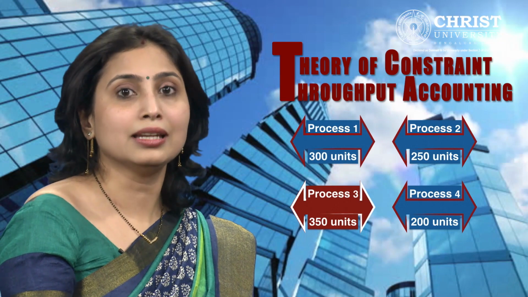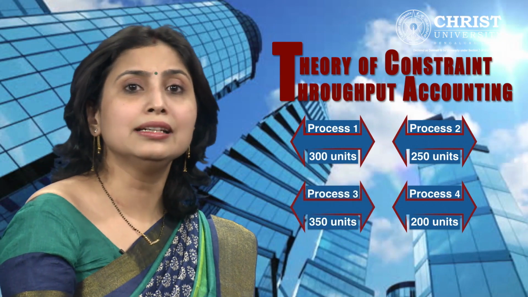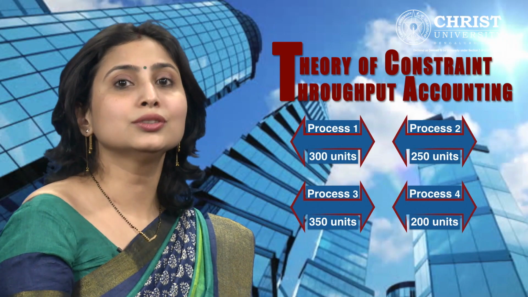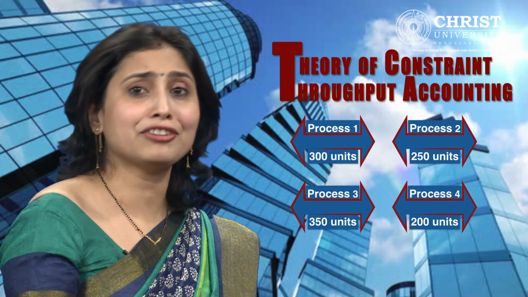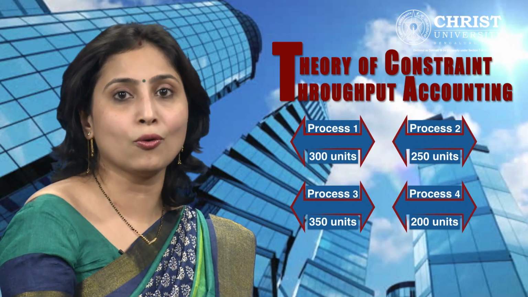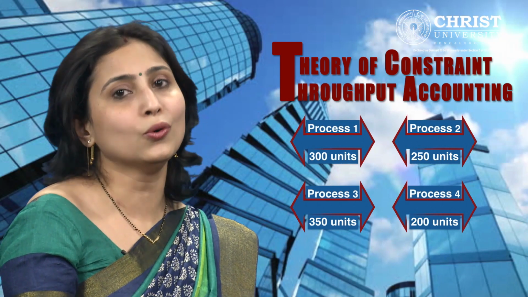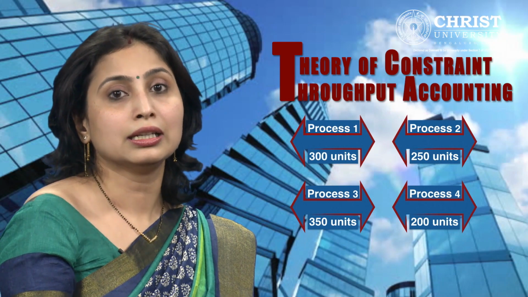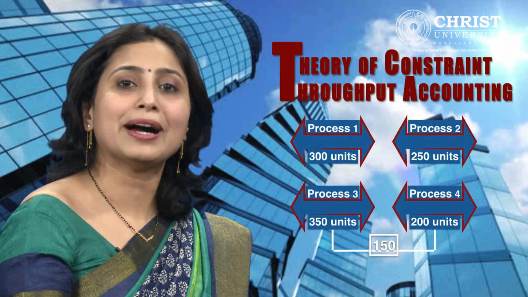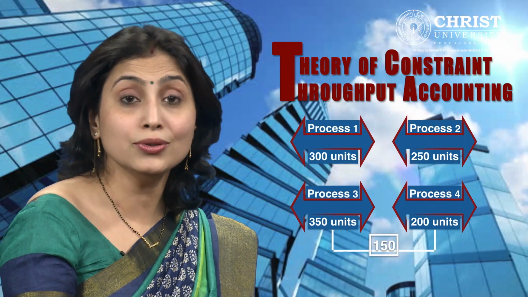But as we said, all the processes are interrelated, which is generally the case. So there is no point in producing 350 units in process 3 if in the final process 4 output is limited to only 200 units. Thus, if we continue doing so, we are actually piling up stock of 150 units.